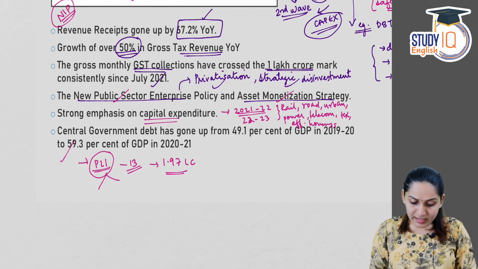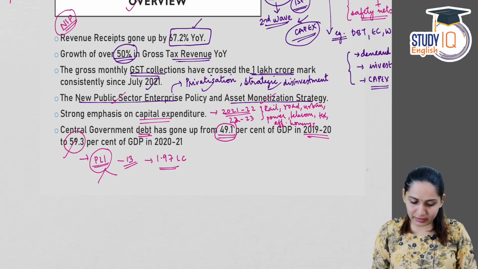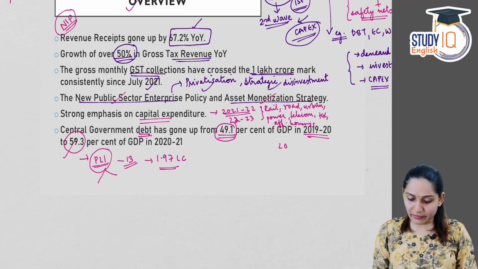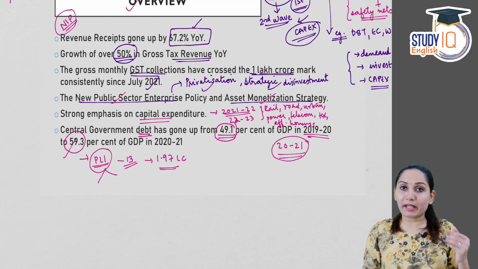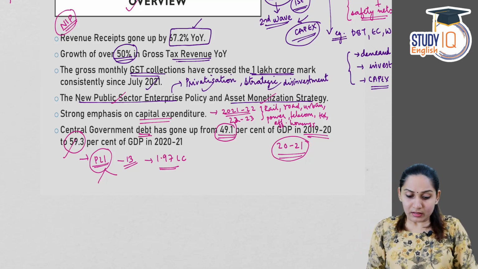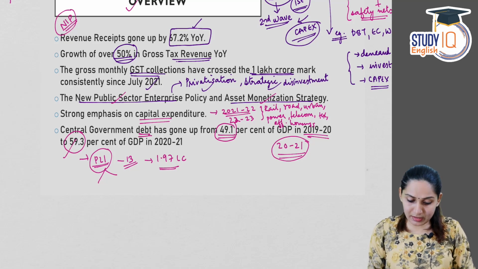Then central government debt has gone up from 49.1% of GDP in the 2019-20 financial year to 59.3% of GDP in 2020-21. So the 2021 financial year has seen an increase in the government debt. And what could be the major reason for it? The most significant reason for the increase in government debt is the fiscal policies of the government.